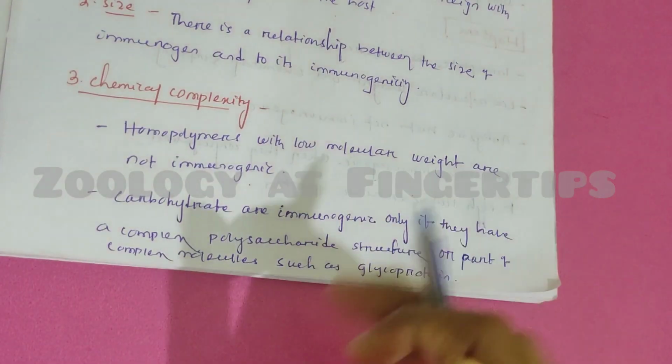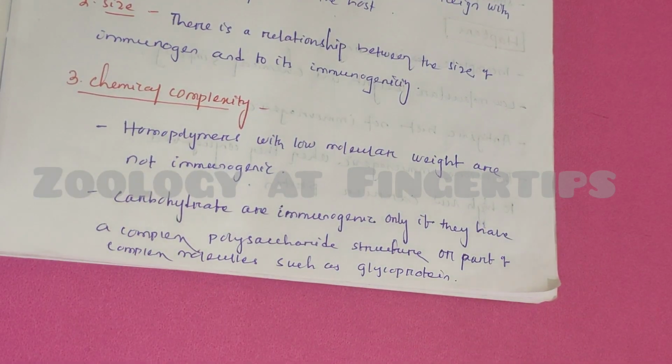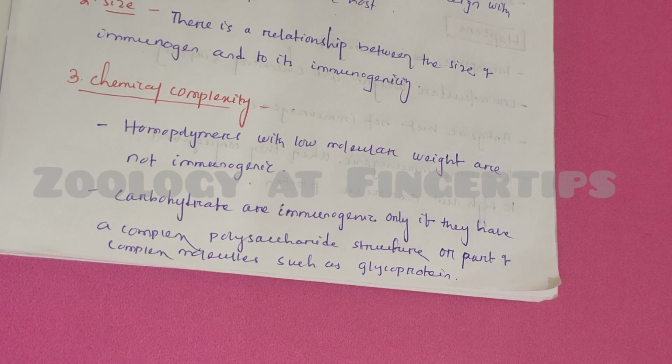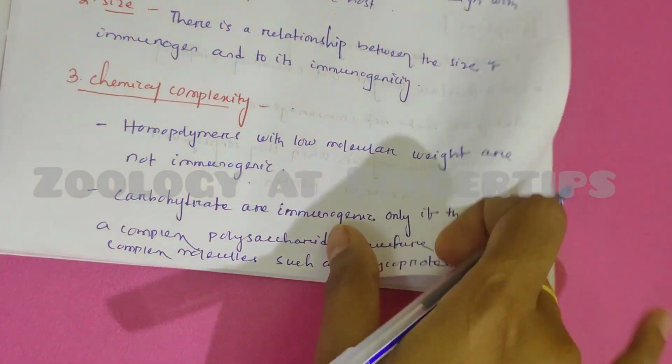Then next one is chemical complexity. A certain degree of chemical complexity is required for immunogenicity. Homopolymers with low molecular weight are not immunogenic. Carbohydrates are immunogenic only if they form a complex polysaccharide structure or are part of a complex molecule such as a glycoprotein. So chemical complexity is also required for antigenicity.